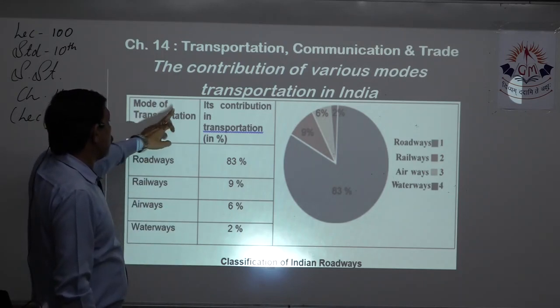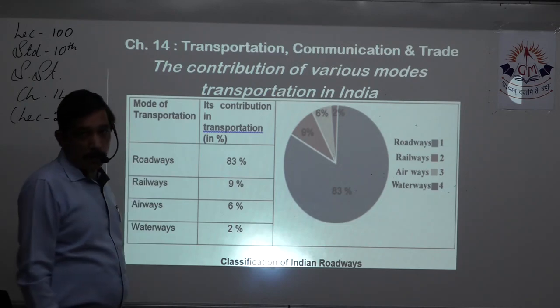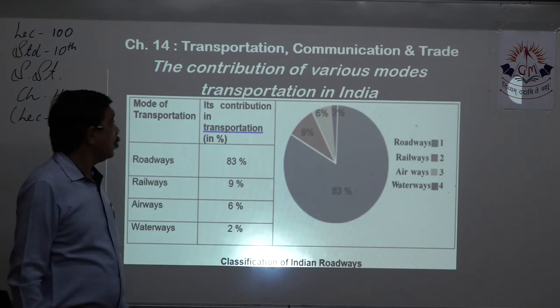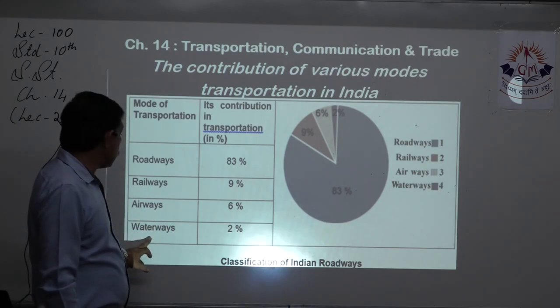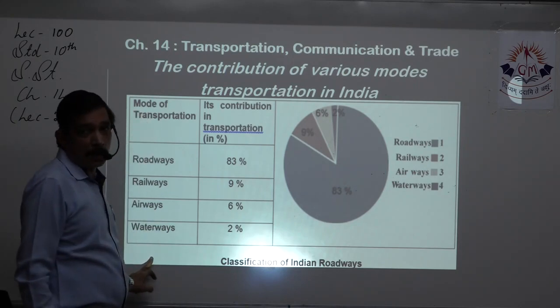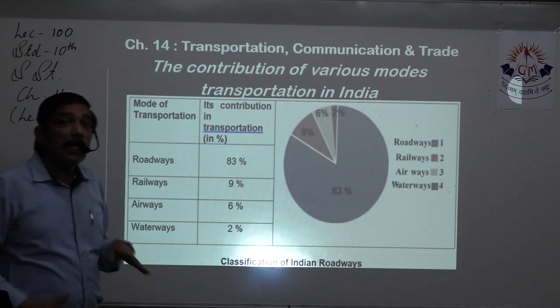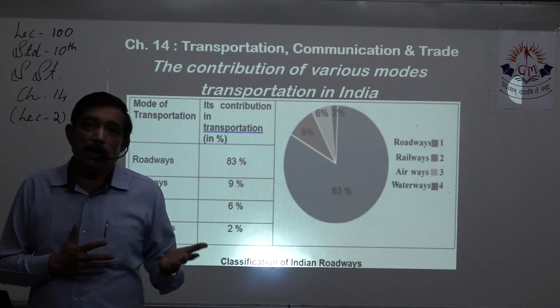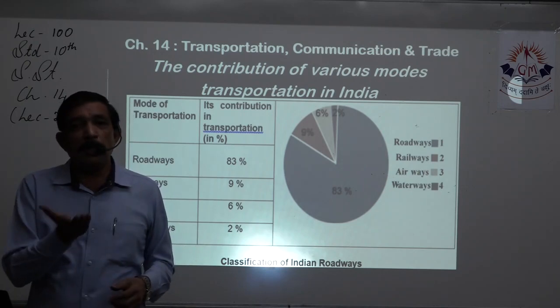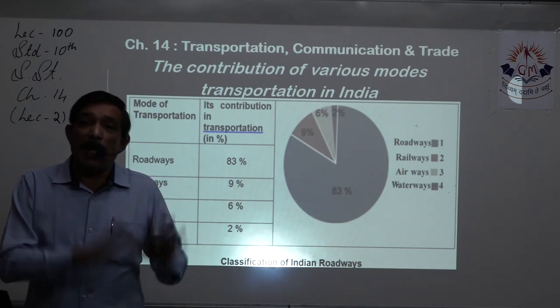For example, modes of transport. Suppose it is the roadways. Then we have railways, then we have airways, and then last we have waterways. These are the modes of transport. Which method do you use for transportation? It can be roadways, or railways on land.